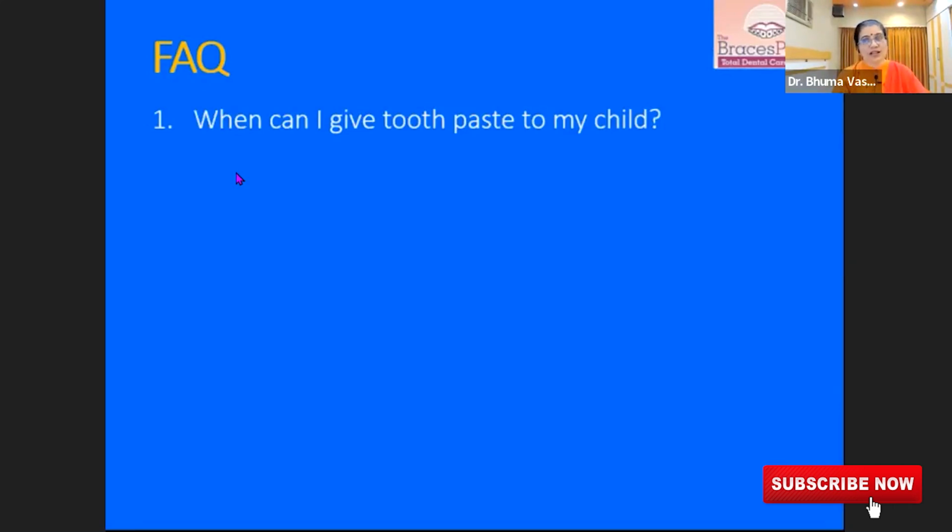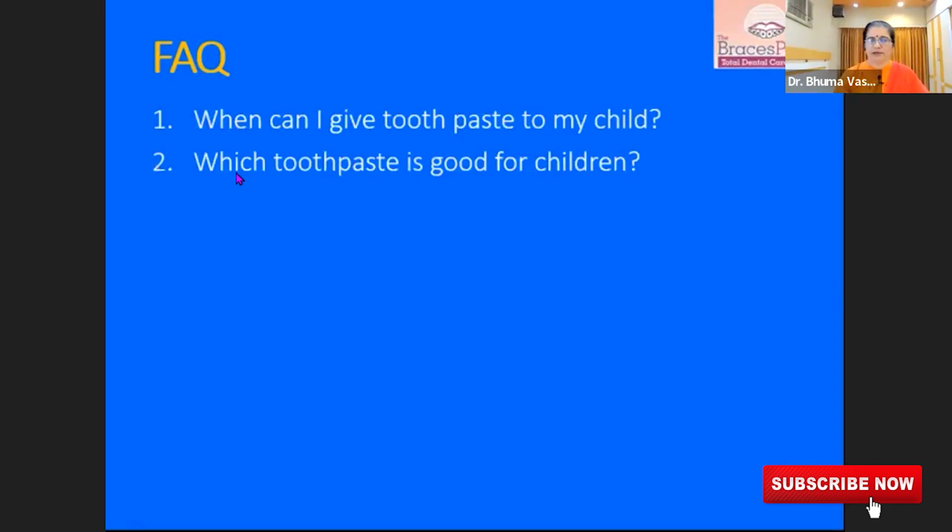When the child is able to spit out properly, only then do you give the paste. Till then, you just brush. When the child has very small baby teeth, you can use a finger brush. After that, you can use the regular baby brush. Initially don't put the paste, but when the child learns how to spit out, you can use the paste. Which toothpaste is good for children?